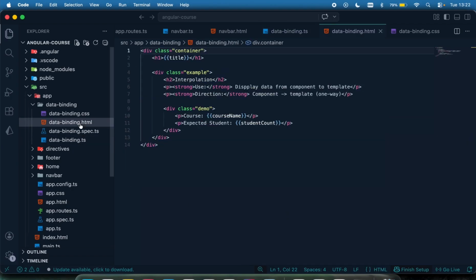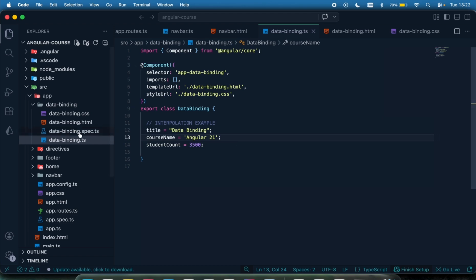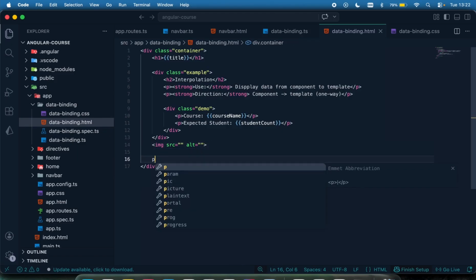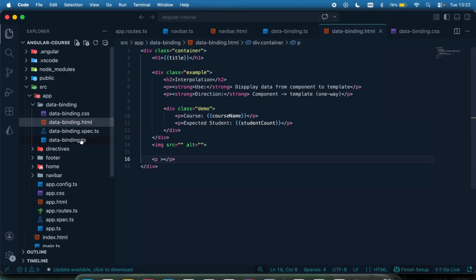So right here in your HTML, let's say I have an image like this, and I have an src. For me to set the value of this src from the data coming from the component, that's what a property binding is. Or I want to set an alt, or let's say I have a p tag and I want to add a style, kind of conditional, and I want to get the data from my component, not statically. So that is what property binding is.